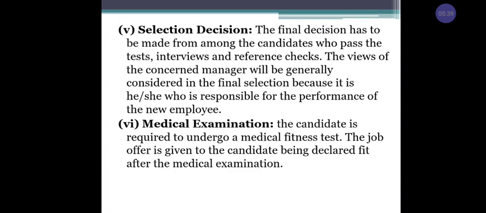Next, selection decision. After completing the interview and reference and background check, the company will decide whether the candidate has been selected for the job. This is called selection decision. Next is medical examination. The candidate is required to undergo a medical fitness test after selection. The organization checks whether he is able to work, and mentally and physically fit for the job. It is called medical examination.